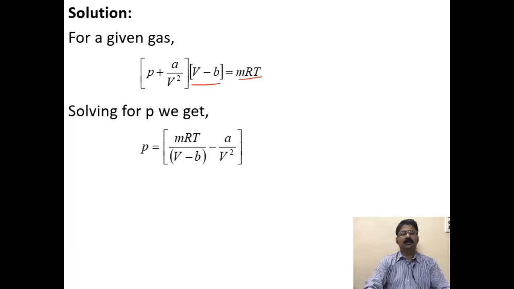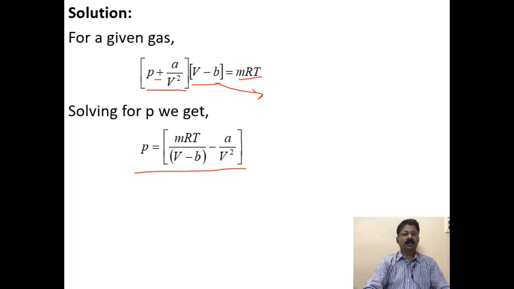Then A by V square is on the left, and it comes to the right hand side with a minus sign. So P is equal to MRT by (V minus B) minus A by V square. This is what you would write first.